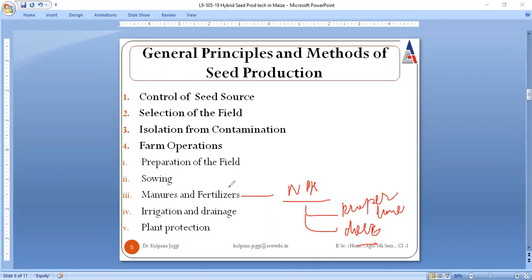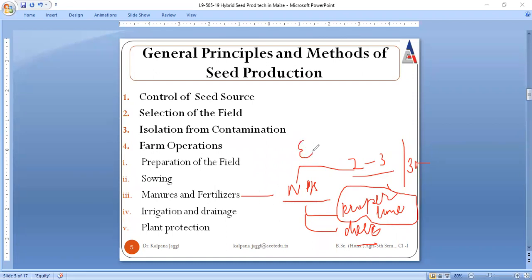Now, how many times are manures or fertilizers to be given? For example, nitrogenous fertilizers are applied 2 to 3 times: at the time of sowing, and 30 to 40 days after sowing, right? Proper timing must be there for supplementing the seed with manures and fertilizers.